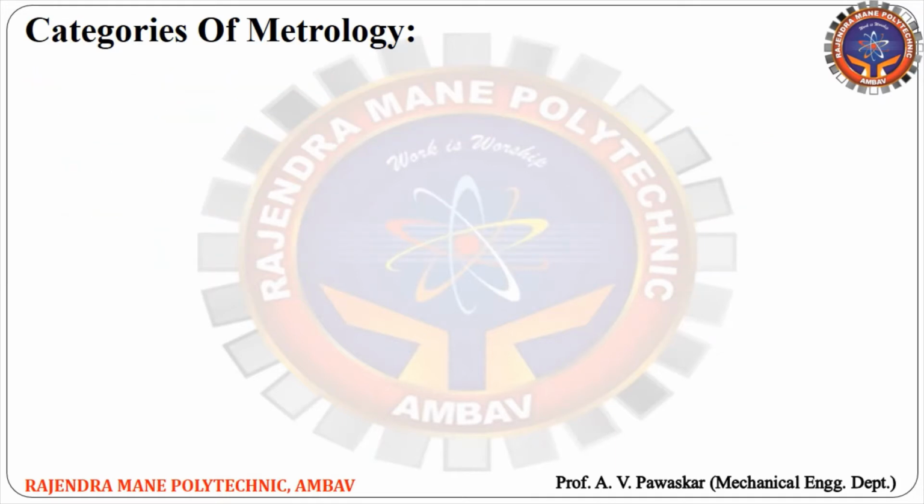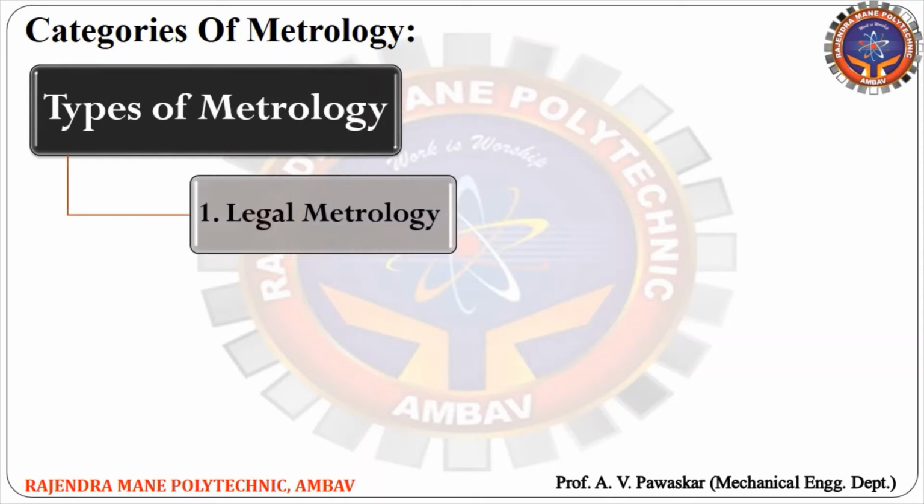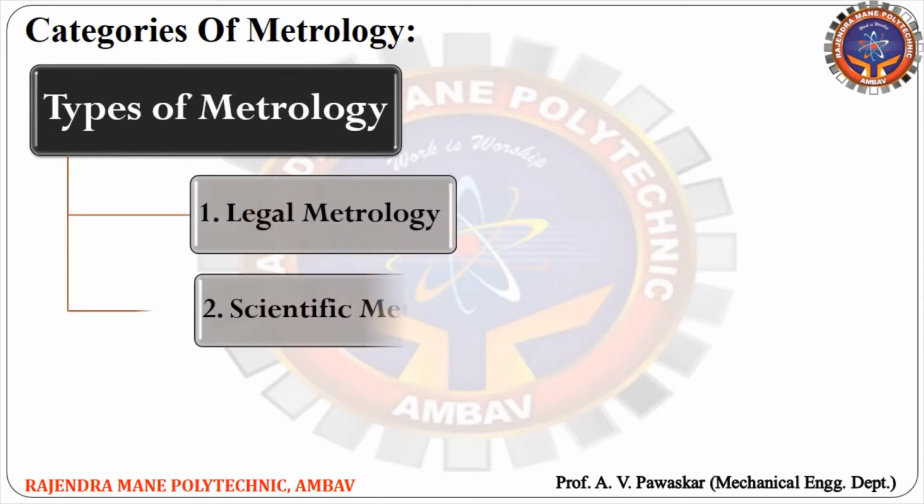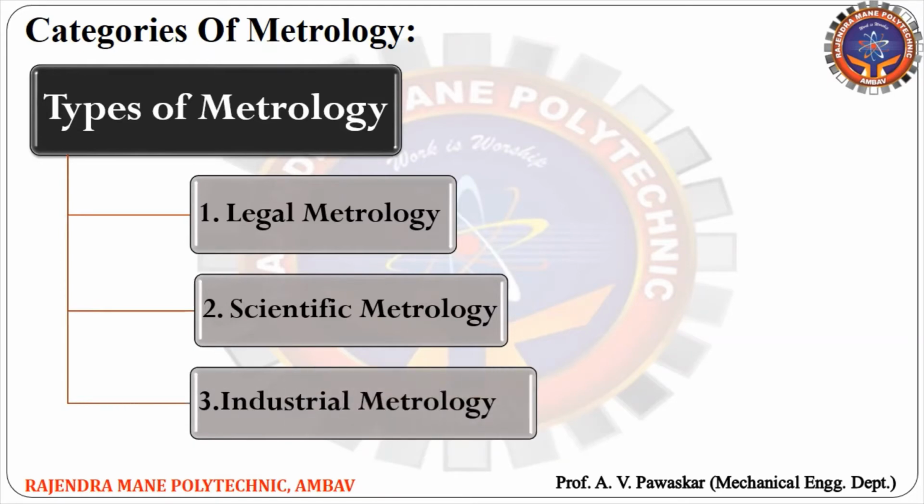There are three types of metrology. First is legal metrology, then scientific metrology and industrial metrology. So we discussed the three main types of metrology, that is legal metrology, scientific metrology and industrial metrology. Let's move further, to legal metrology.